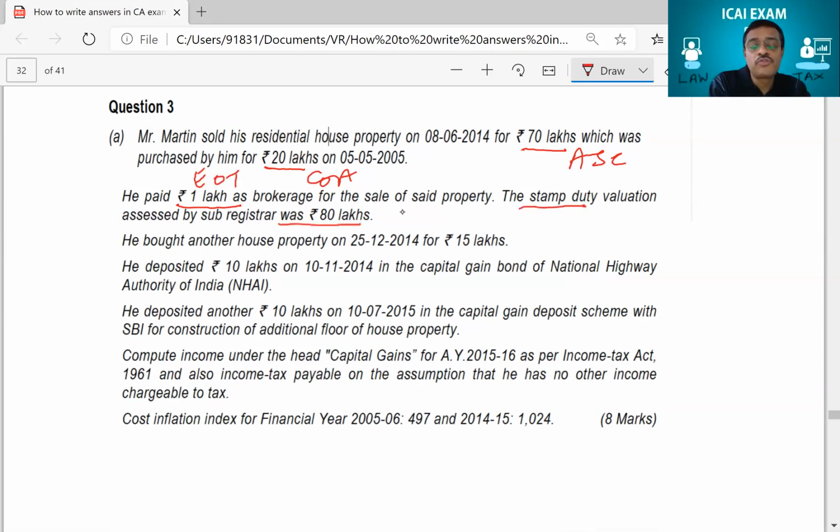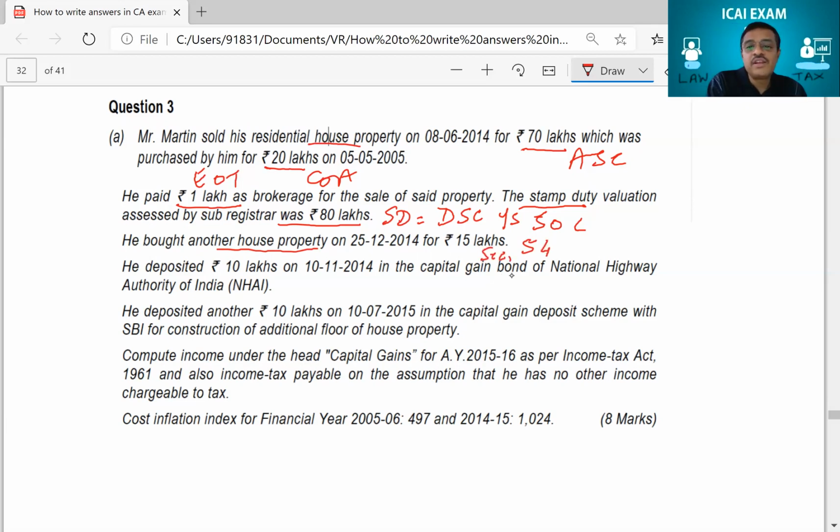That means you're supposed to find out the stamp duty value, which is used for your deemed sale consideration under section 50C. Hope you remember all this, right? 50C deemed. All this will fetch you marks. When you write working notes about all this, you get marks. Half mark. Understood now? Then he bought another house. The moment you say sold one house and bought one house, if you write section 54, you will get half a mark for writing section 54. Then you give the exemption calculations.